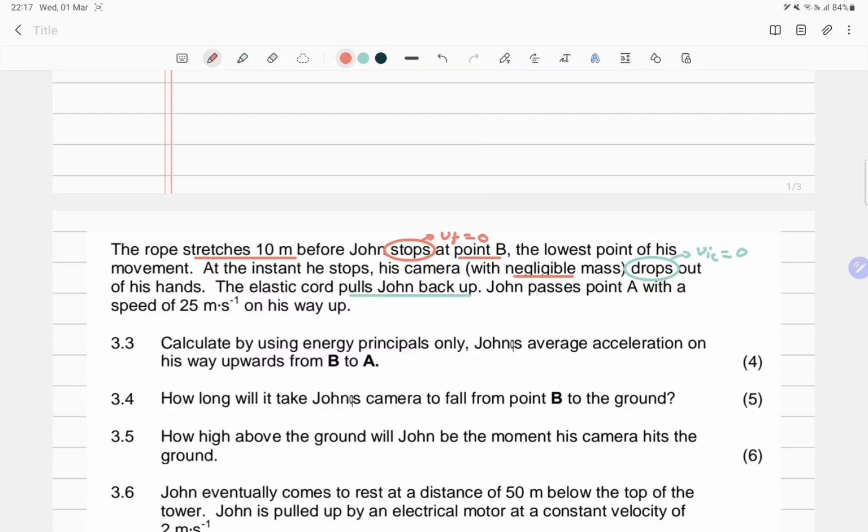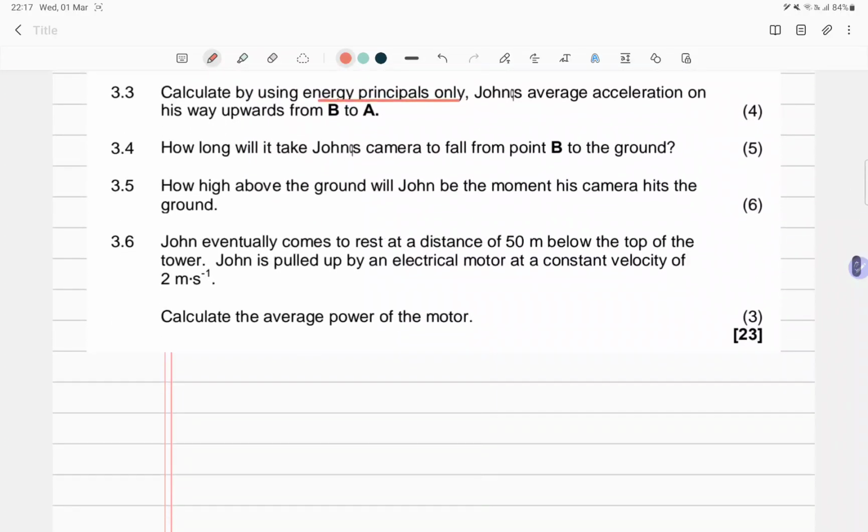John passes point A with a speed of 25 meters per second. So from 0, he has attained a speed of 25 meters per second on his way up. Okay, great. Now it says calculate by using energy principles only John's average acceleration on his way upwards from B to A. Okay, easy stuff. So 3.3, we're going to answer it this way.